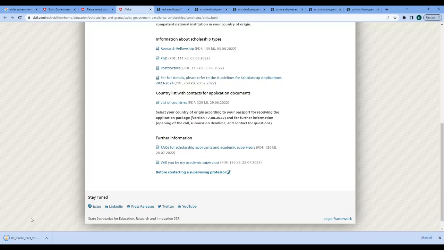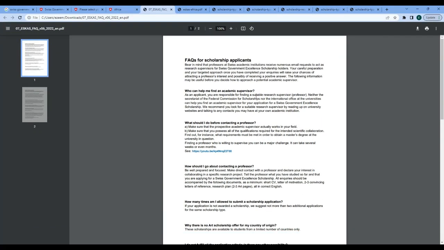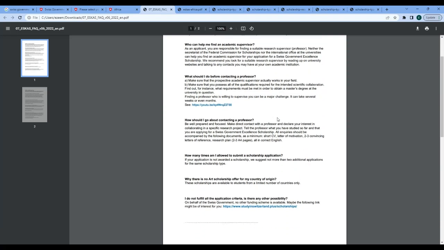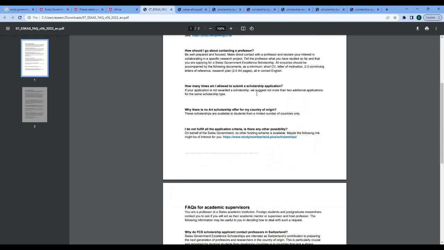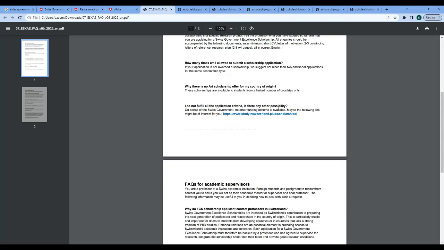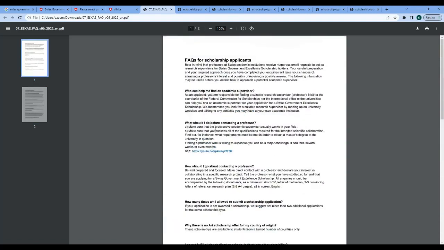So it's good for you to go through this. It's also a PDF document, just a 2-page document, and it answers the questions: who can help me find an academic supervisor? What should I do before contacting a professor? How should I go about contacting a professor? How many times am I allowed to submit a scholarship application? Why is there no art scholarship offer for my country of origin? I do not fulfill all the application criteria. Is there any other possibility? And this is frequently asked questions for scholarship applicants.